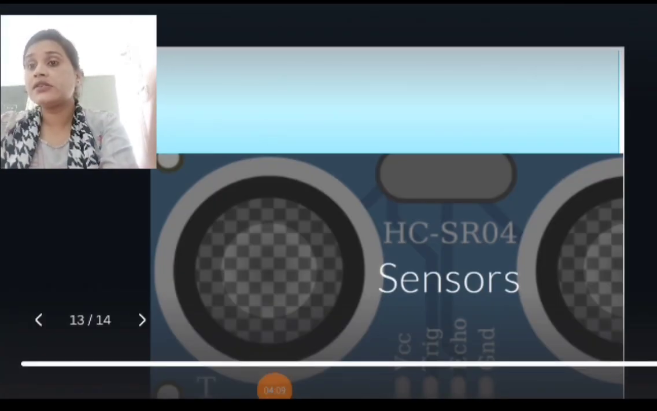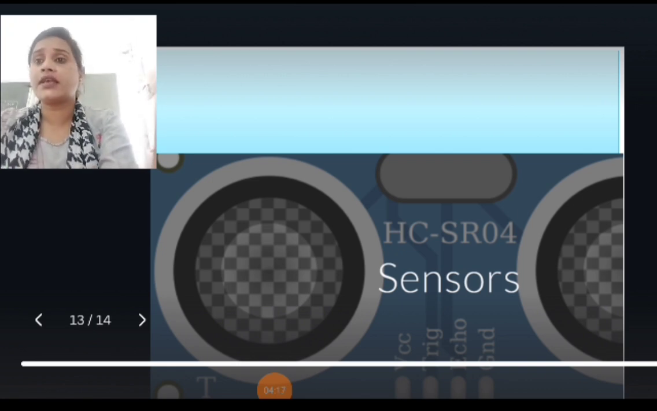So for today's session, this is sufficient as an introduction to sensors. In further classes, we will see how we use sensors with a controller or various types of controllers.